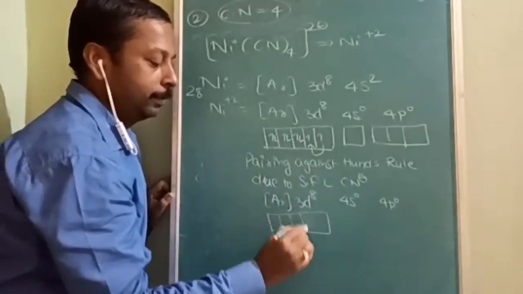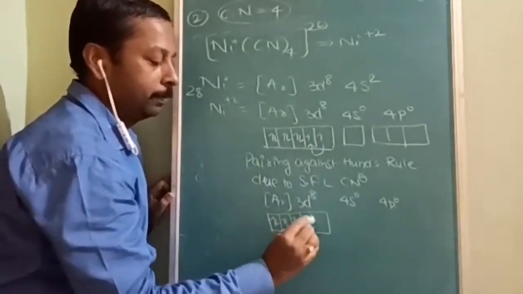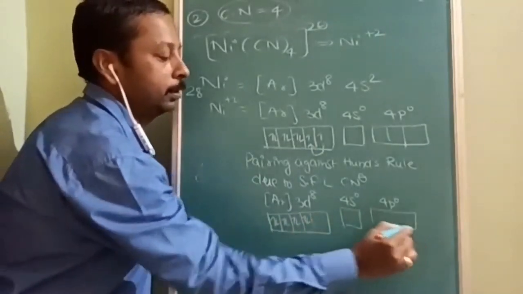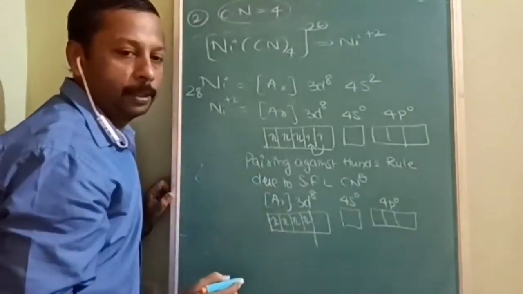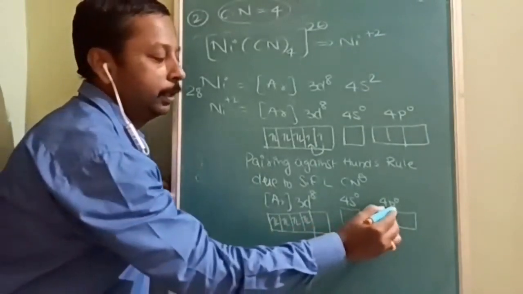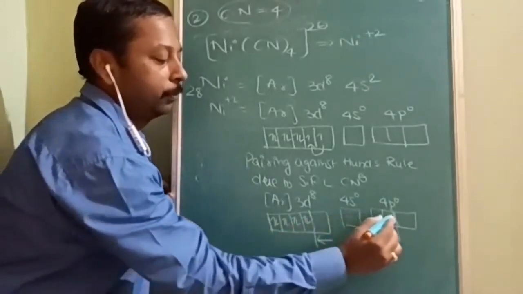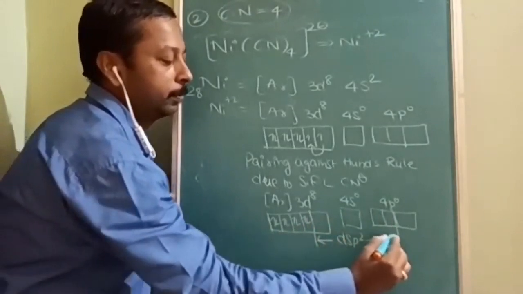But there is a magic. What is that magic? I am going to explain here. Because of this pairing, an empty orbital is provided. Now hybridization will start right from here itself. 3d8, 4p0. Because we require only 4 empty orbitals, hybridization is going to be dsp2.